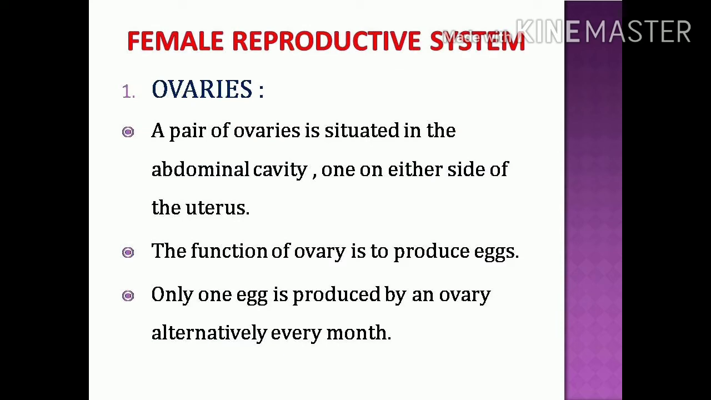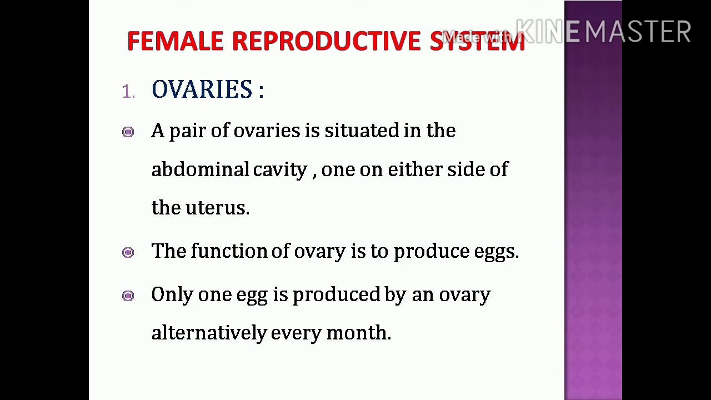First, we can study the female reproductive system. In the female reproductive system, we can see ovaries, oviduct, uterus, vagina, and vulva. First one is ovaries. The ovaries are two whitish oval bodies. They are located in the abdominal cavity on either side of the uterus. Here, the uterus is in the center, and on the left side and right side of the uterus, near the uterus region, we can see two ovaries in the abdominal cavity.